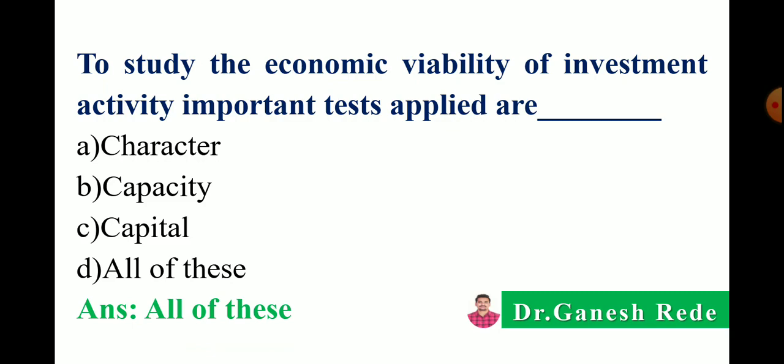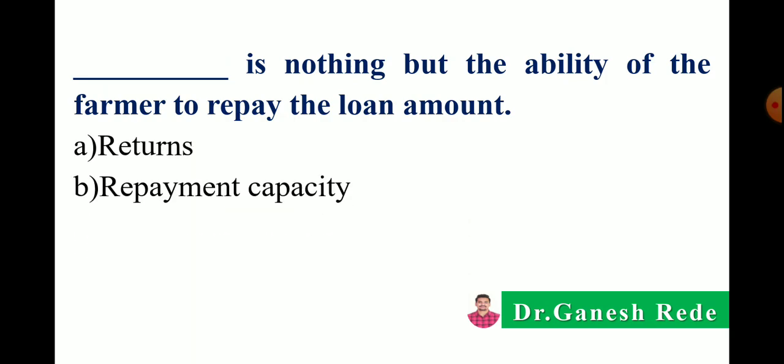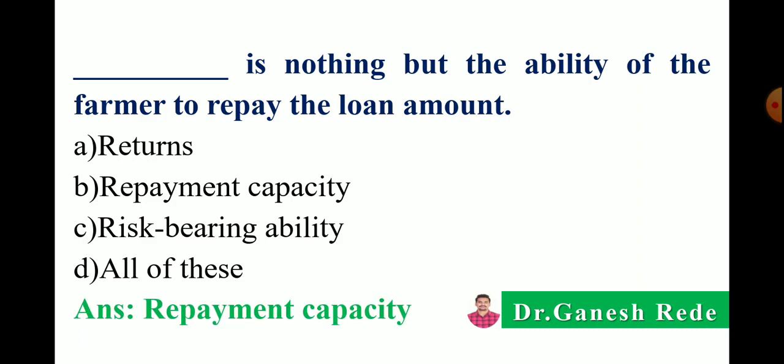Okay. The next, dash dash is nothing but the ability of the farmer to repay the loan. Options: returns, repayment capacity, risk bearing ability or all of these. Correct answer is repayment capacity is nothing but the ability of the farmer to repay the loan amount.